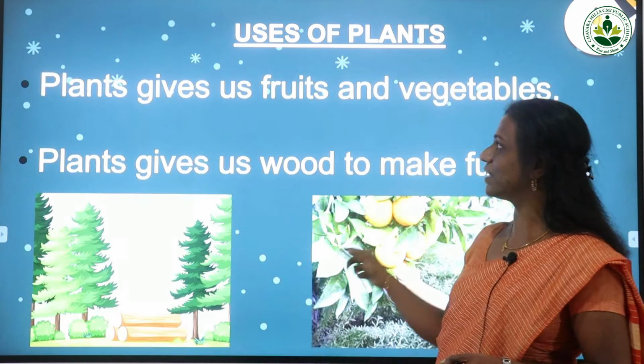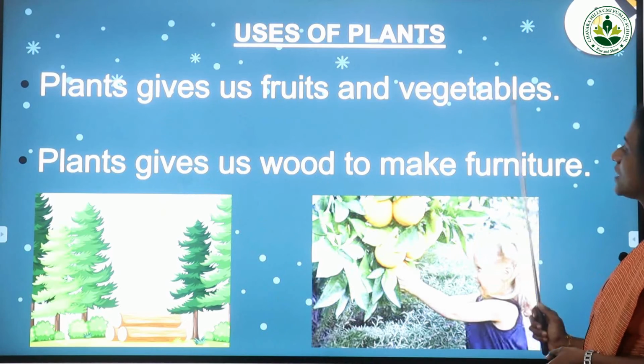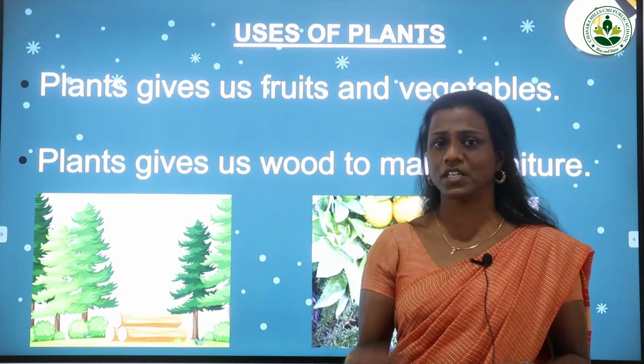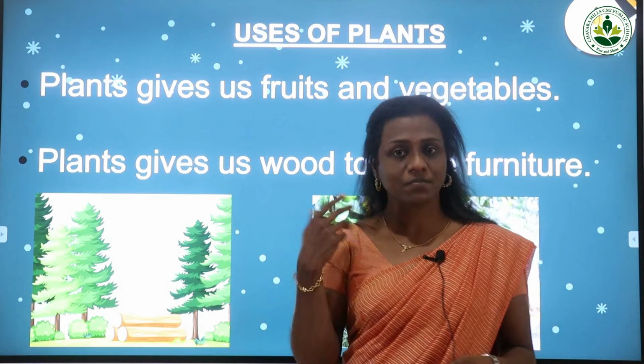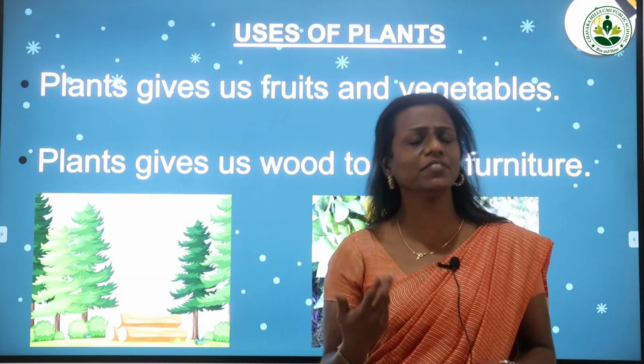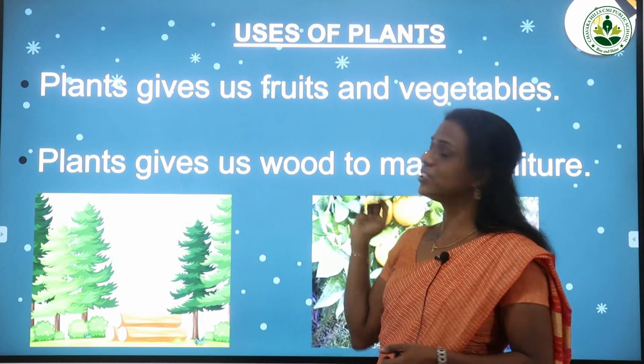Now we can check other uses. First one, plants give us fruits and vegetables. Every day we are eating different kinds of fruits. We are eating apple, banana, and then guava. So many kinds of fruits are there. From where are we getting all these fruits? From the plants. And the vegetables also.